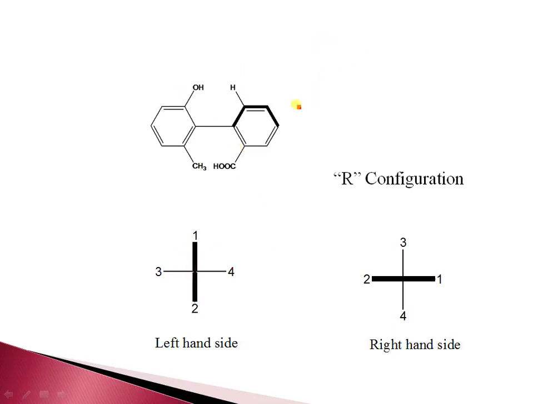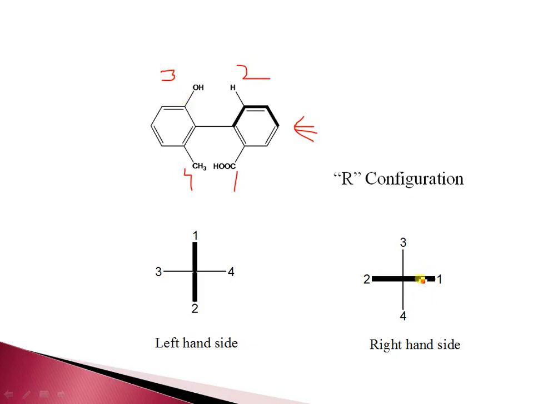Again we assign the molecule from the right hand side. So first priority goes to this, second priority goes to this, third number, and this one is the fourth number. So these are the nearest groups, and these are the wedge and dotted, so it should be on what? Horizontal, and this line should be dark, like this. And the vertical line should be put on vertical, 3 and 4.